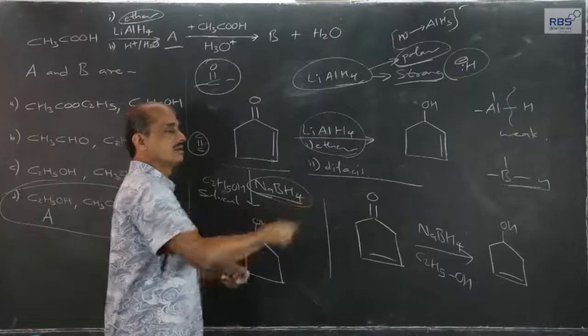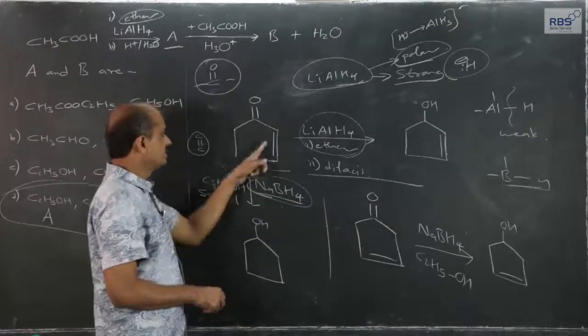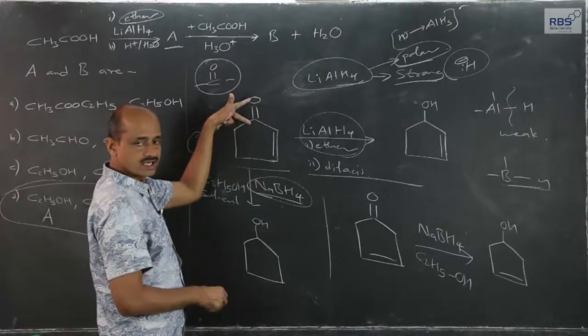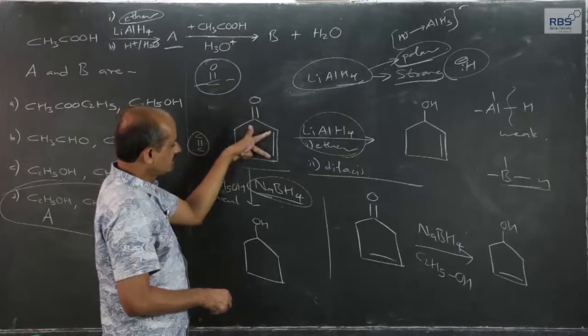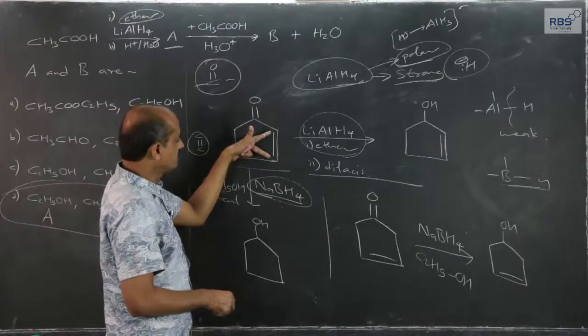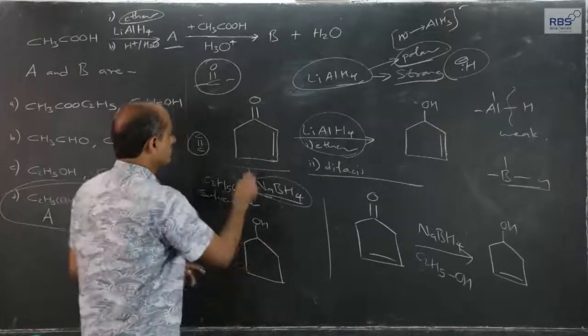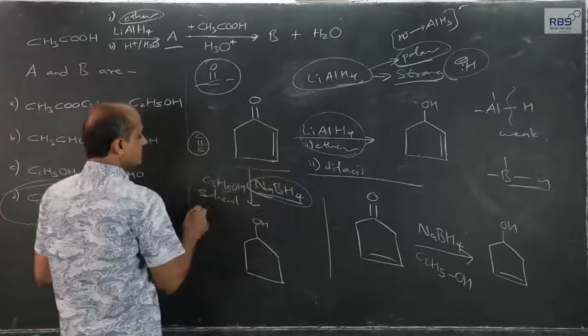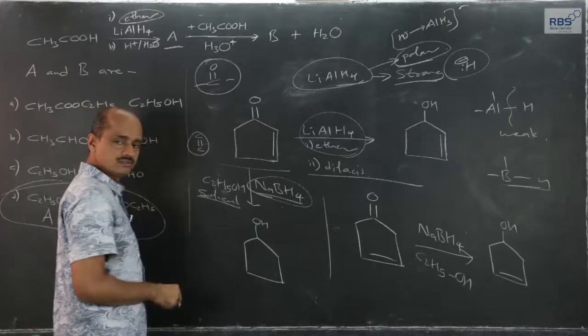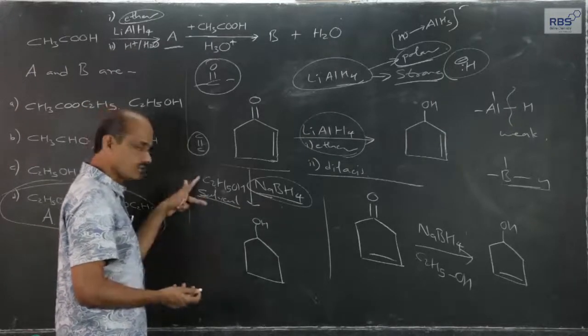So if the carbon-carbon double bond is in conjugation with the carbonyl group, then sodium borohydride will make hydride ions available in such a way that in addition to the carbonyl being converted into alcohol, hydride transfer takes place here and this bond also gets reduced, in the presence of sodium borohydride with alcohol such as ethyl alcohol as solvent.